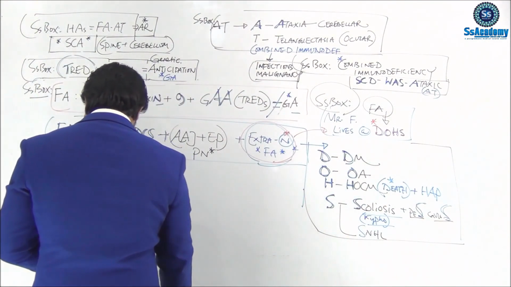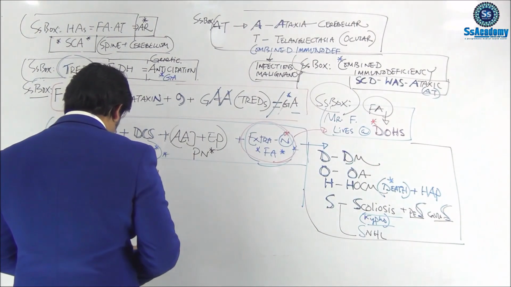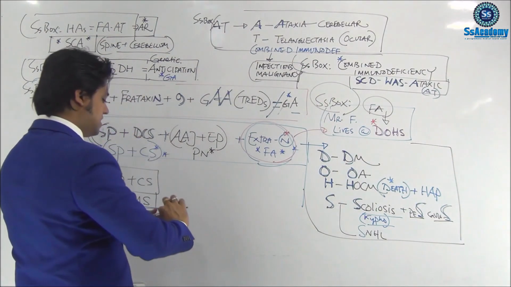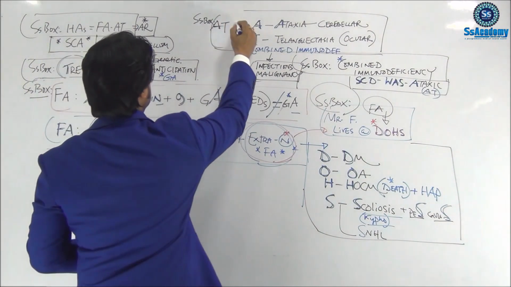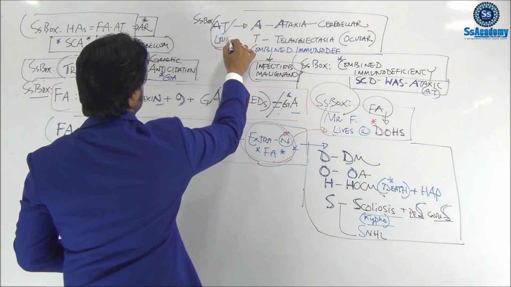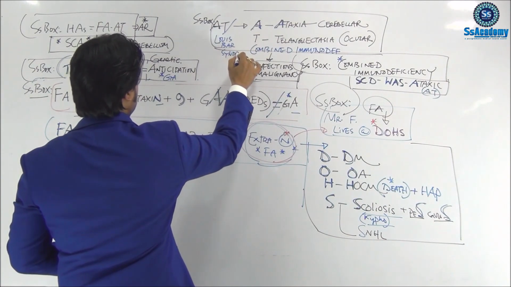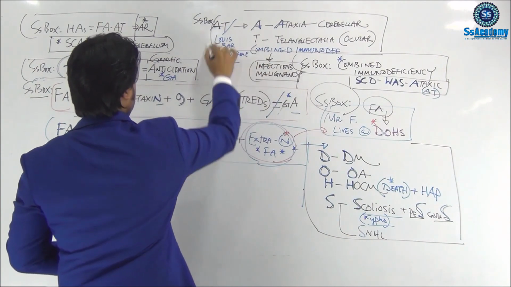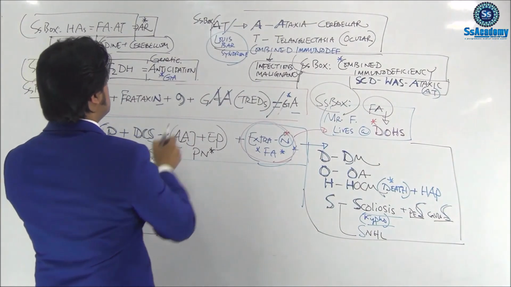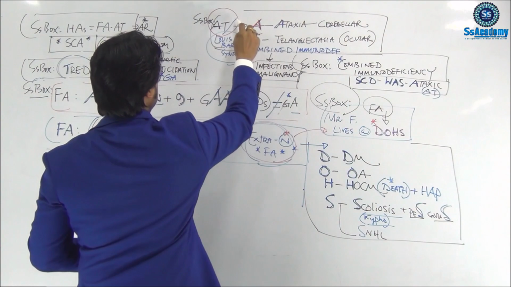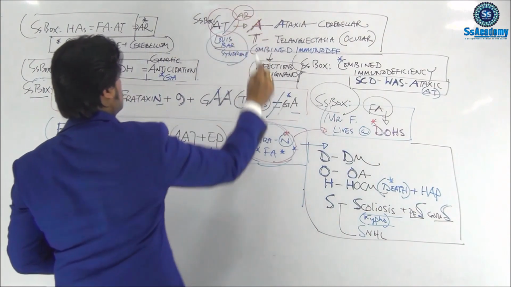So, the summary talk. As I said, another name of ataxia telangiectasia is Louis-Bar syndrome. Alright, Louis-Bar syndrome. For ataxia telangiectasia, you need to remember only the A and T, and we know this is an autosomal recessive disorder.